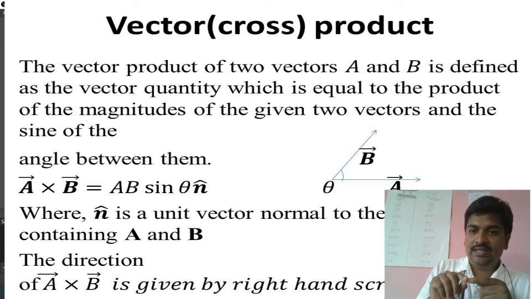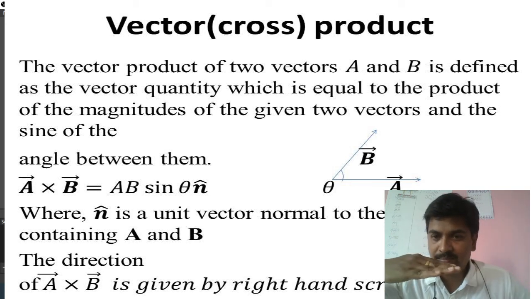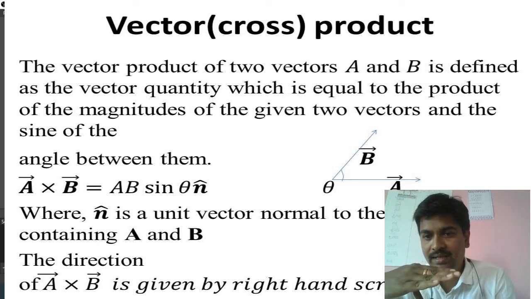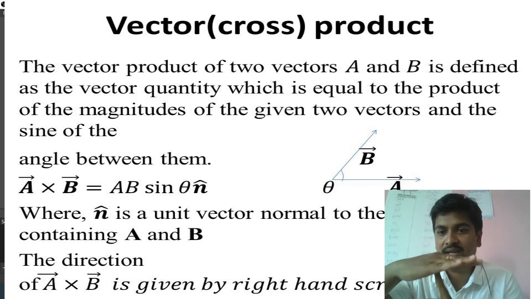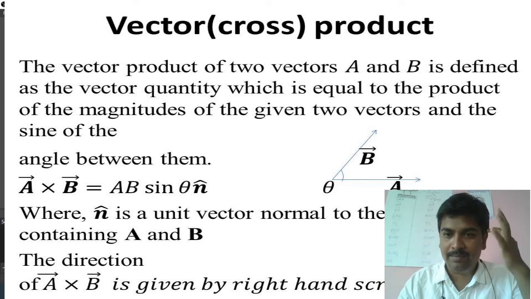Okay, of course the tip of the screw will move perpendicular to both A and B. The tip of the screw will move perpendicular to the plane containing A and B. Suppose this is a plane containing A and B, the tip of the screw will be perpendicular to both A and B, meaning the plane containing A and B. Screw will be perpendicular to the plane containing A and B.